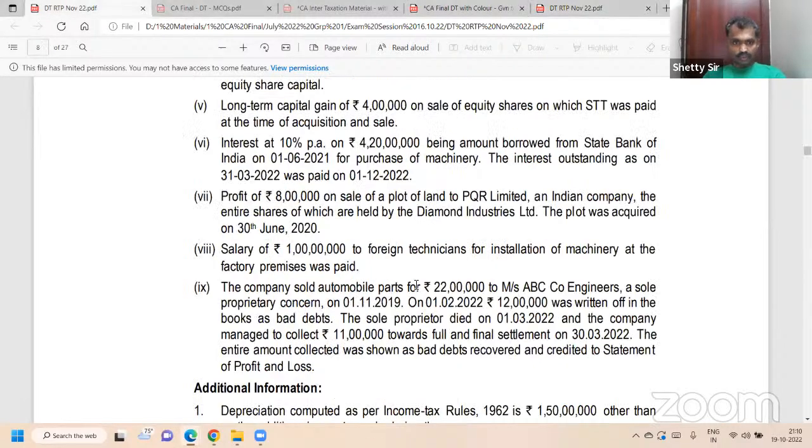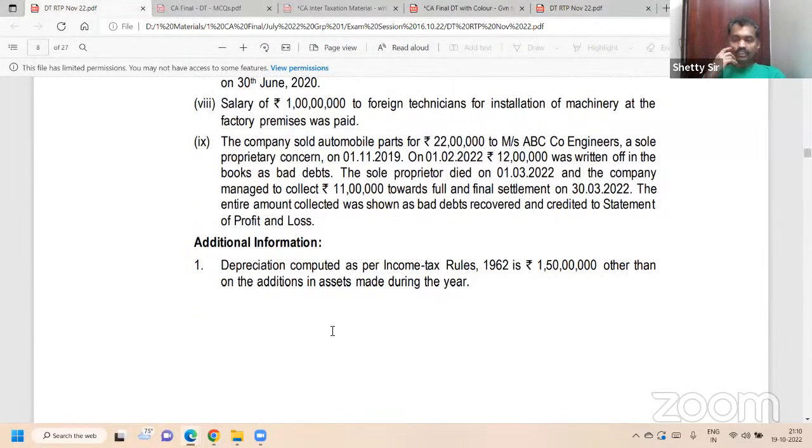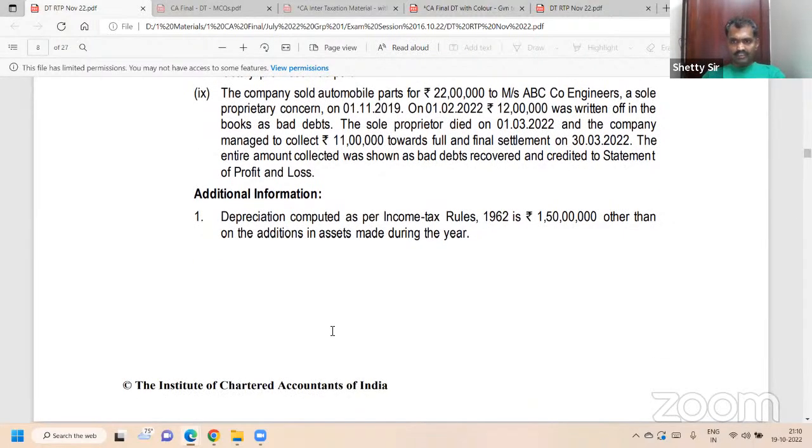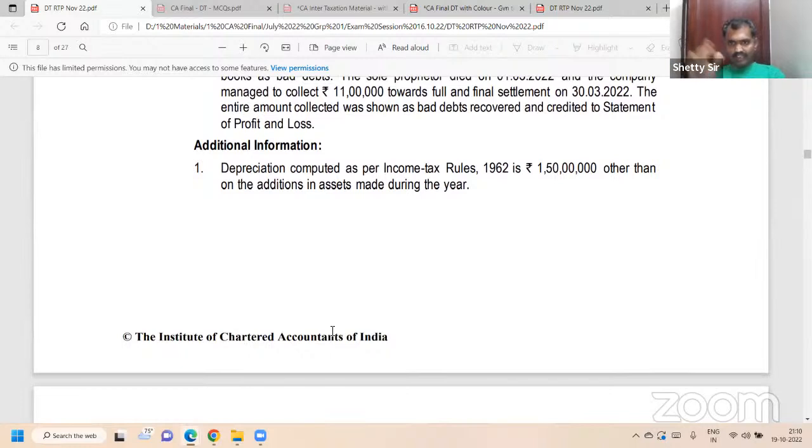Yes, sir. Okay, right. Next, depreciation. Normal depreciation, less 150 lakh, except on additions, other than on additions. This is the bracket. Next, depreciation on additions.